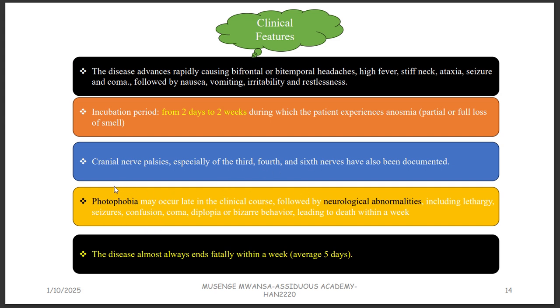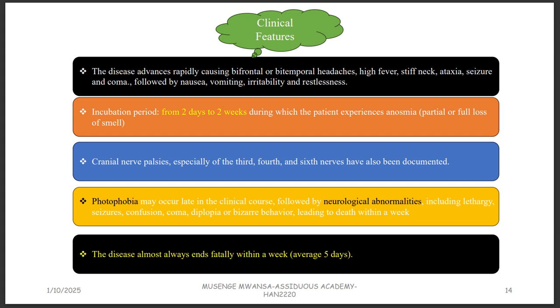There will also be photophobia, which can occur later on, and also neurological abnormalities, problems with the nerves, including lethargy, seizures, confusion, coma, diplopia, seeing double vision, or bizarre behavior. Someone just comes and says, I am seeing a cat, a cat is fighting with a tree. So that is bizarre behavior.